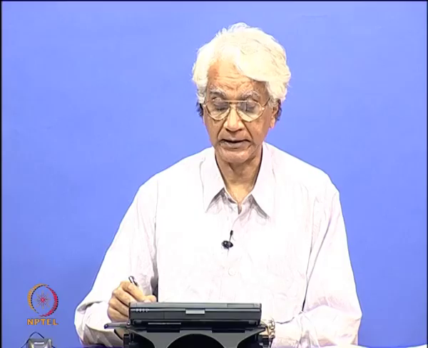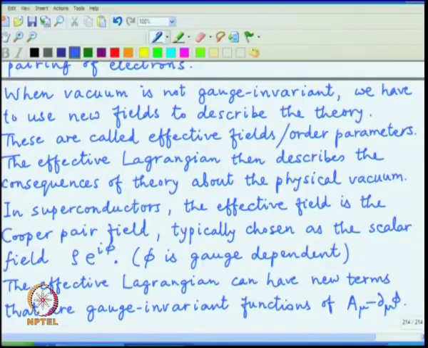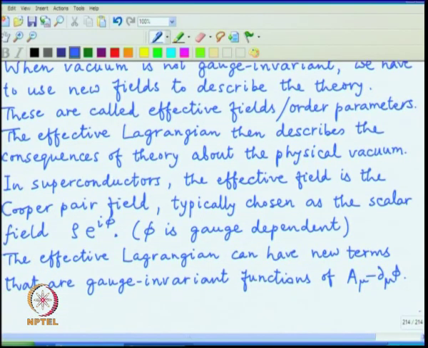Even though A mu is not gauge invariant, the phi will also change under gauge transformation, and so the combination A mu minus d mu phi will be gauge invariant.